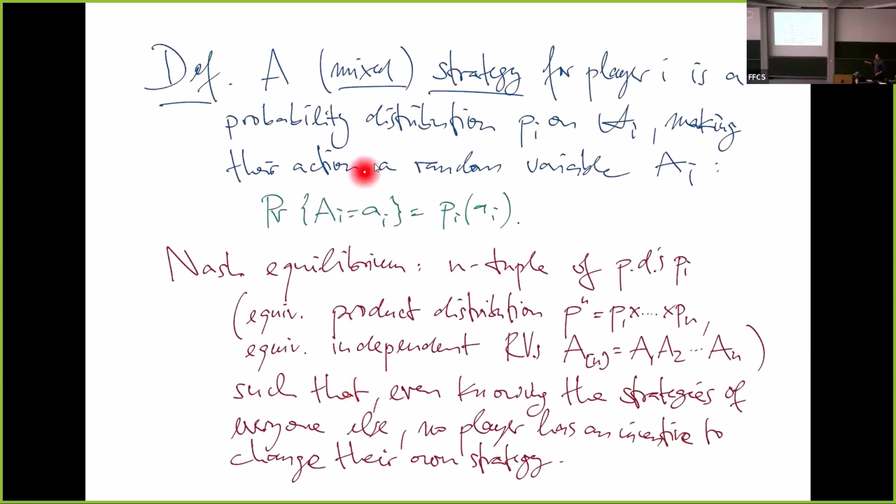A pure strategy is basically a player just choosing one of these A's from the set. A mixed strategy is a probability distribution. The idea is that the player in the course of the game might randomize over strategies, and this was recognized by von Neumann already, that this can be a useful thing to play well.